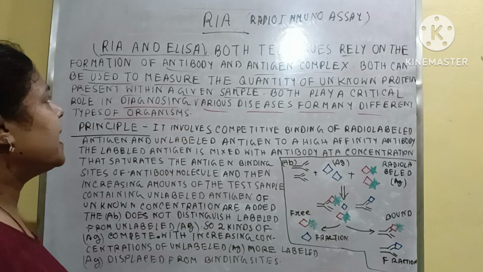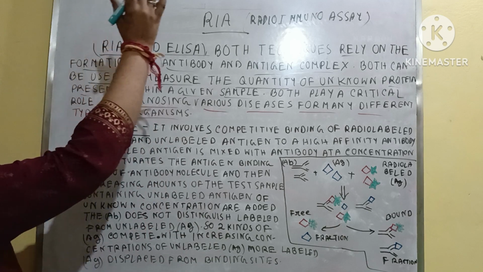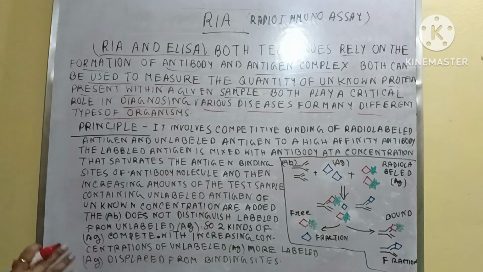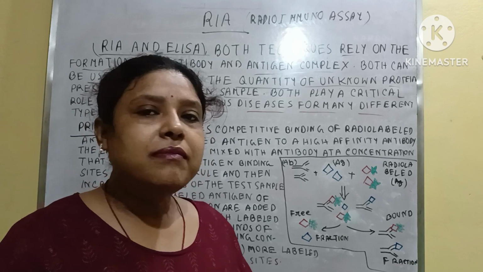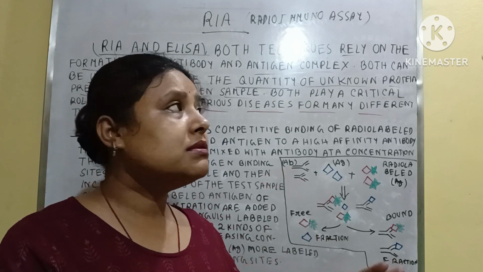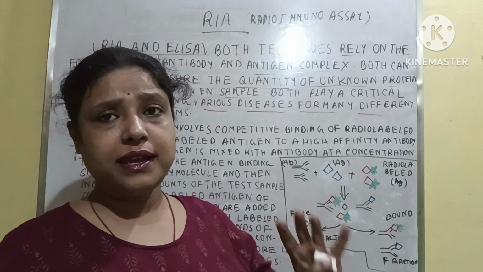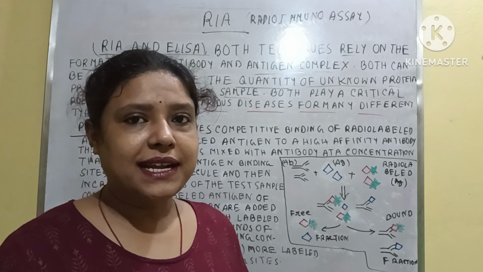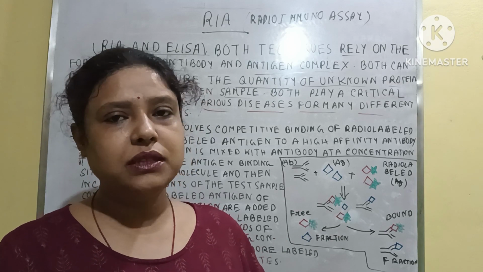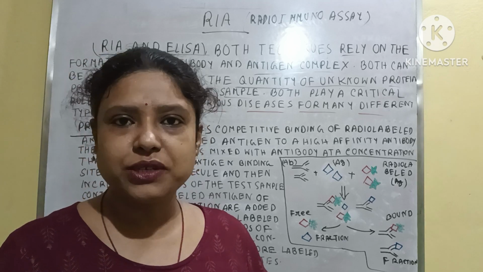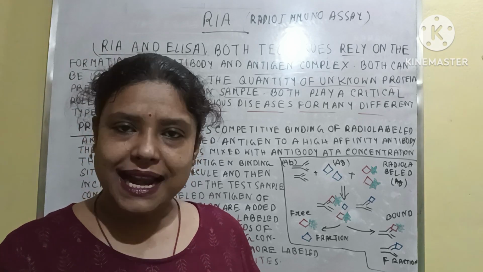So RIA and ELISA are the two techniques, and here technique means a process where, generally in case of RIA, the radio-labeled antigen and unlabeled antigen both are mixed with a solution and then mixed with the antibody.